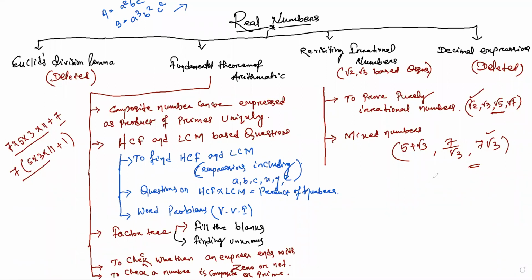So composite numbers, how to express them as a product of primes uniquely, this is the fundamental theorem of arithmetic and its applications, especially HCF and LCM type questions. And the final one is revisiting irrational numbers. These 2 types of questions it is going to have: root 2, root 3 based and mixed numbers.